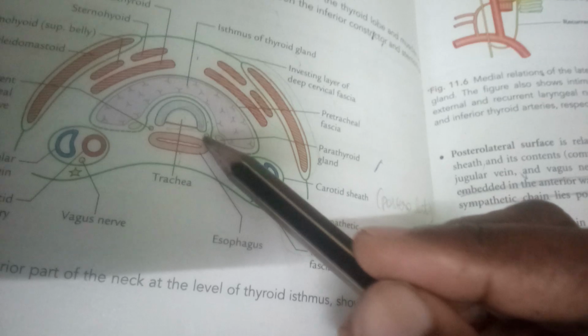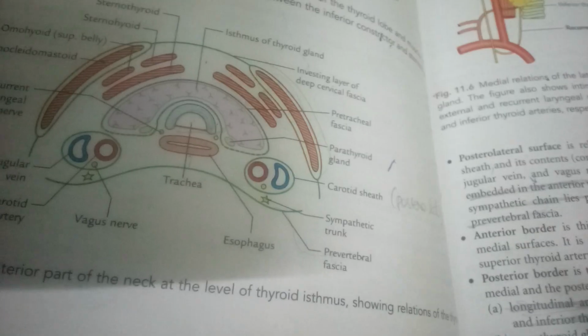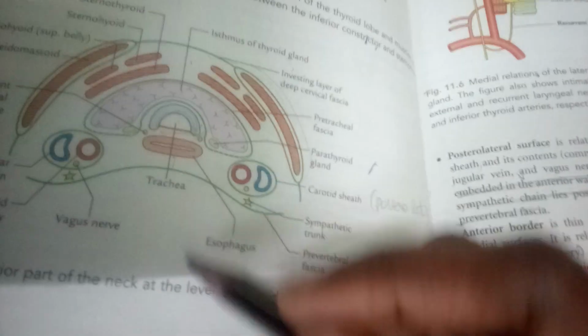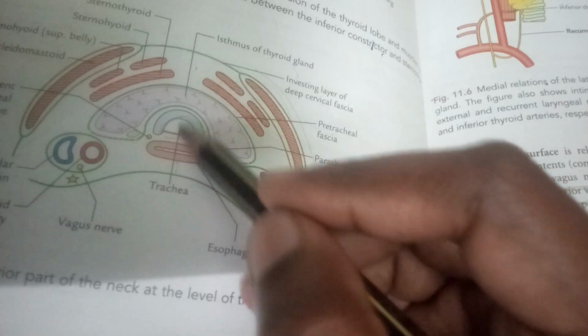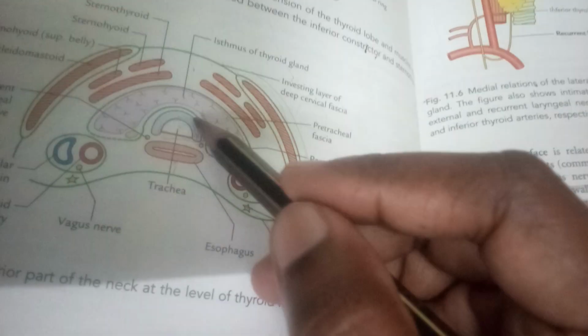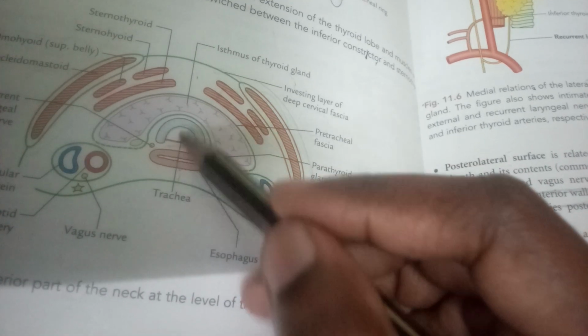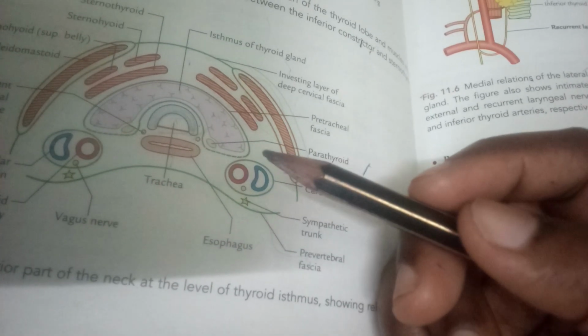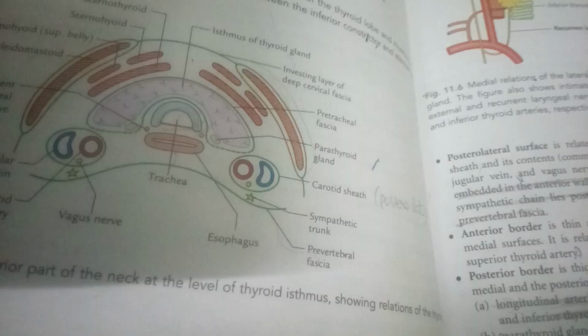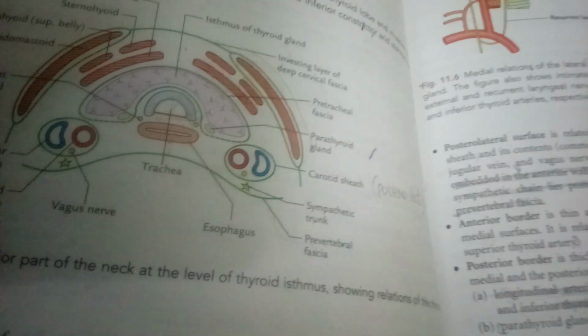Trachea and esophagus, two tubes we can see medially on the medial surface, and two muscles, inferior constrictor and cricothyroid, which are not seen here.